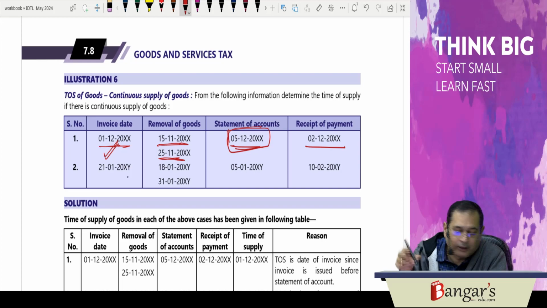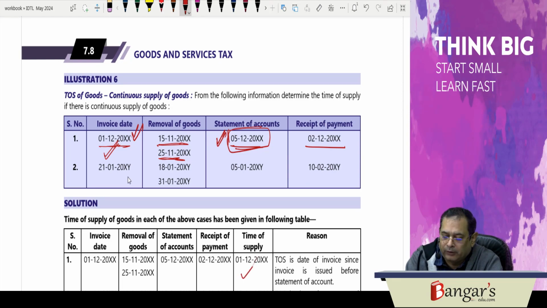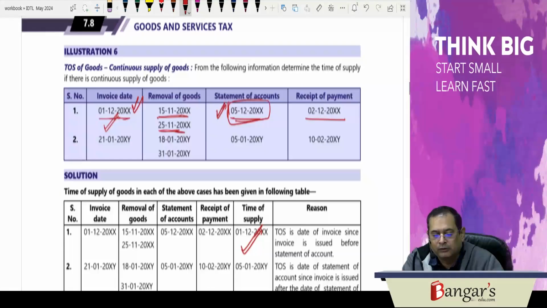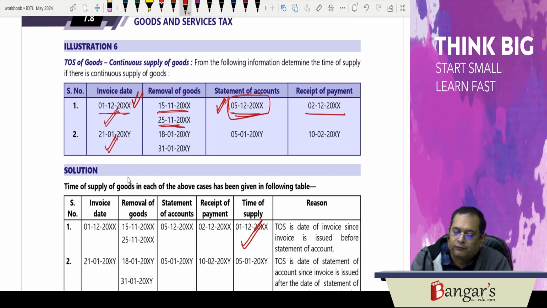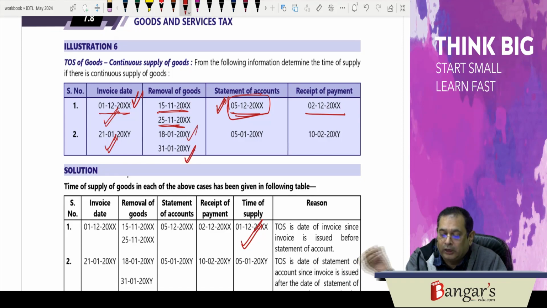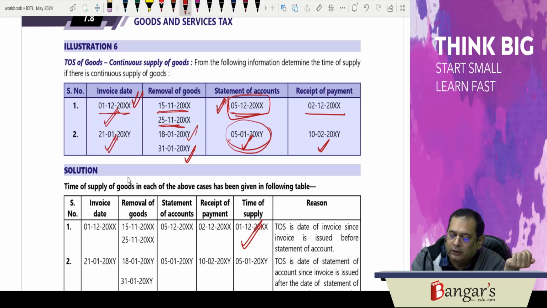Now, time of supply will be the date of issuance of invoice or the last date on which the invoice was required to be issued. So, here the date of issuance of invoice is on 1st of December, time of supply will arise on 1st of December. In the second case, the invoice is on 21st of January. Removal takes place on 18th and 31st of January. Statement of accounts has been given on 5th of January. And receipt of payment is on, say, 10th of February. In this particular case, since the statement of accounts has been delivered on 5th of January, the time of supply will arise on this particular date.